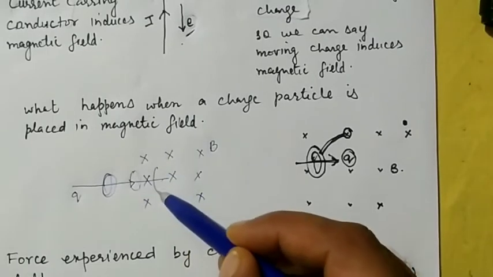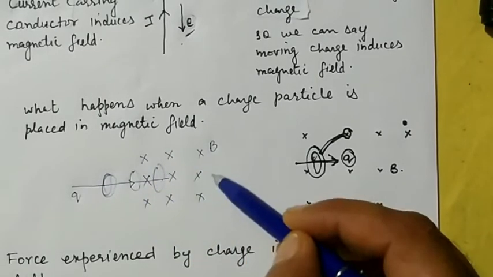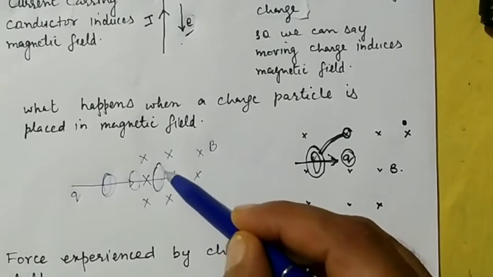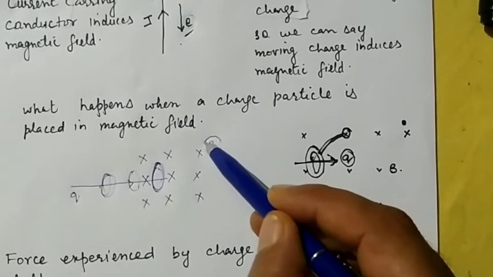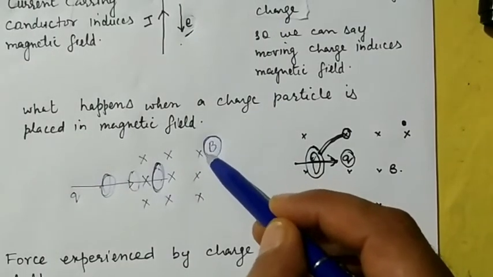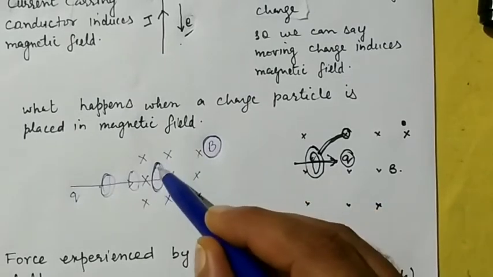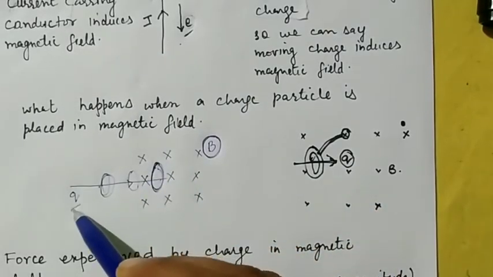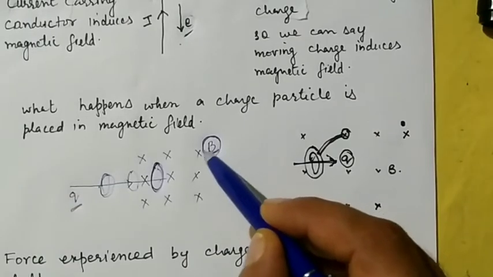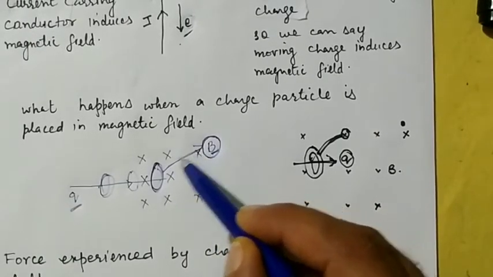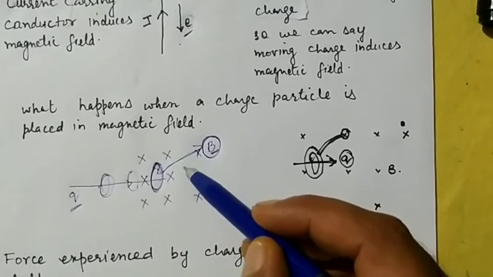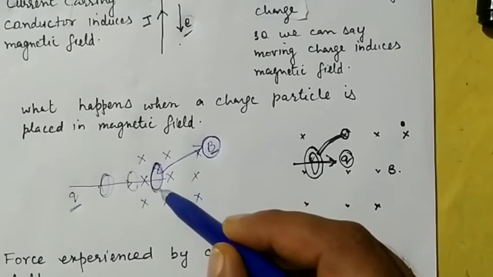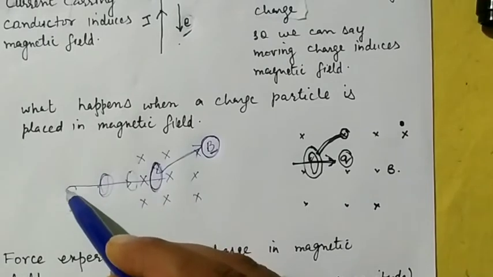So as it enters into this magnetic field, the magnetic field induced by this charge and the outside magnetic field, which is supplied from the external source, must interact with each other. And as they interact with each other, it causes a force of attraction or repulsion, a force on this charged particle.